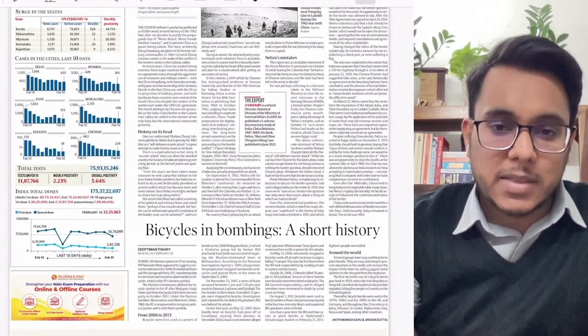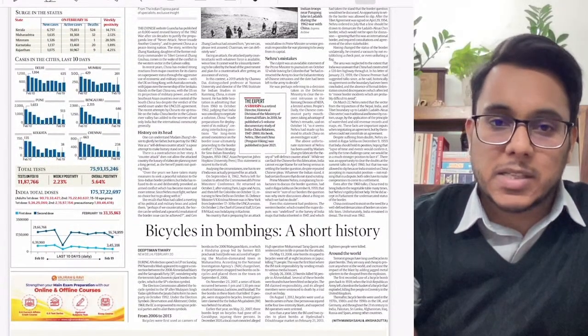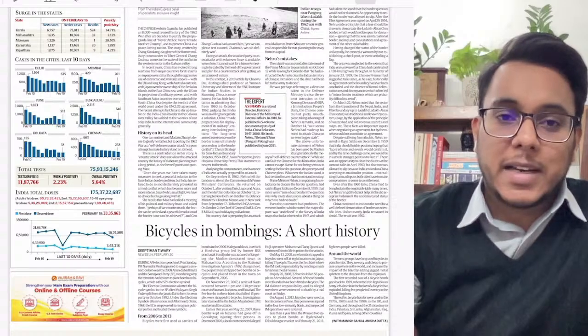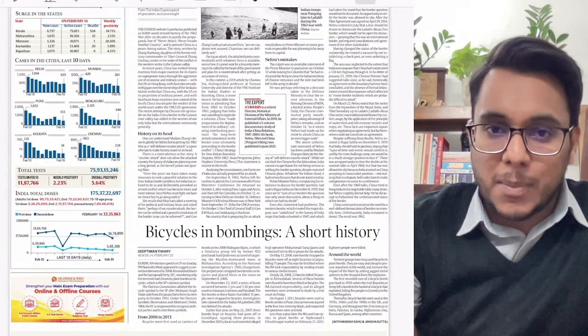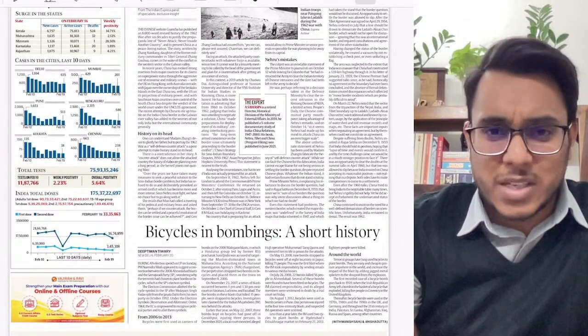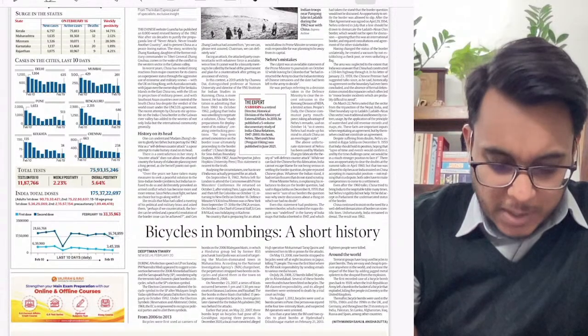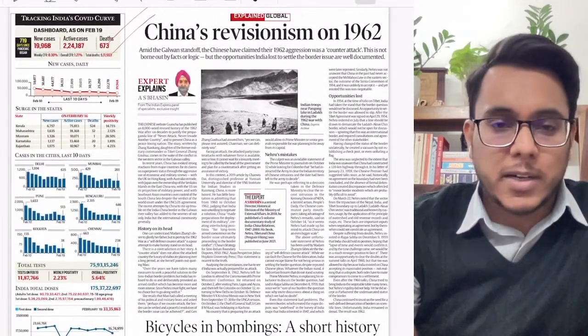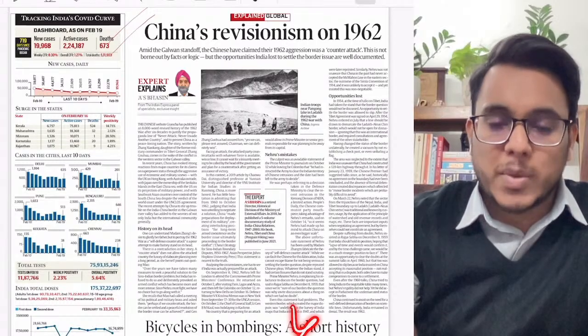Bicycle in bombings, a short history. So recently the Prime Minister has equated some of the terrorist attacks of the past with a political party's symbol. Again, with respect to the examination, nothing is very important in this article also, so please ignore it.